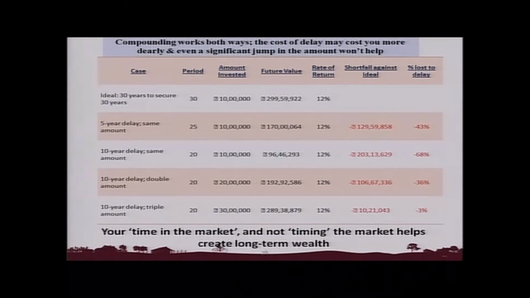Therefore, there is a shortfall in achieving his goal by 43%, just because he delayed his initial investment of 10 lakh rupees. Similarly, a 10-year delay in investing the same amount of 10 lakhs would have cost him a shortfall in achieving his goal by 68%. This shows that the more time you give to the compounding, the better is the return. So it is best to start early so that you have a much better compounding impact, and the money grows to a much larger extent over the years.